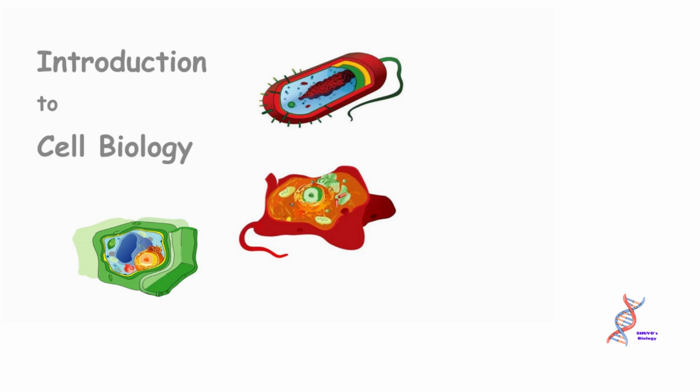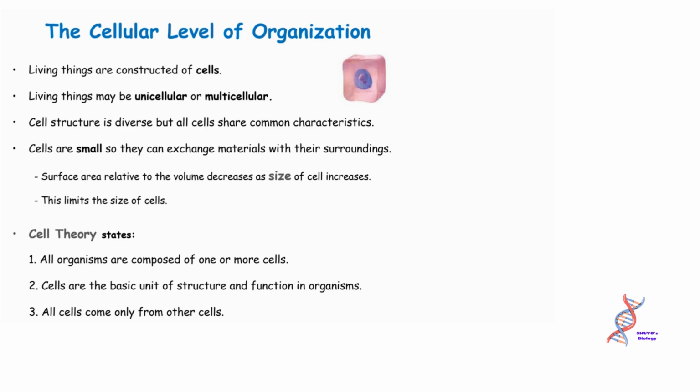Introduction to Cell Biology. Levels of organization. Living things are constructed of cells. Living things may be unicellular or multicellular. Cell structure is diverse, but all cells share common characteristics. Cells are small so they can exchange materials with their surroundings.